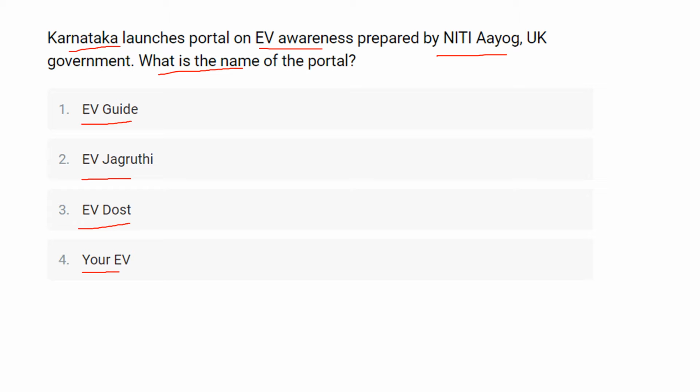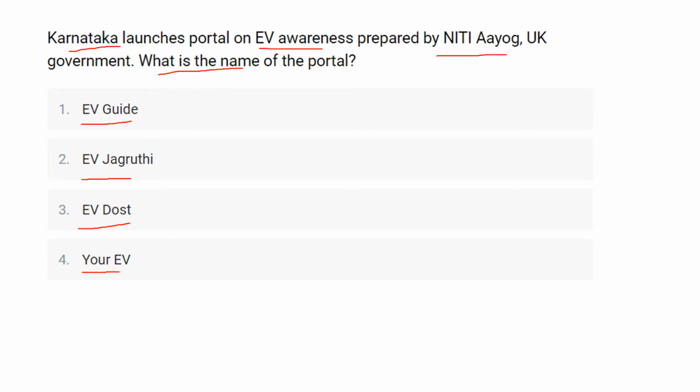The Karnataka Minister of Energy, Kannada and Culture Sunil Kumar, along with the British High Commissioner to India Alex, launched the electric vehicle awareness portal called EV Jagruti. The portal is the result of a joint initiative by NITI Aayog, the Karnataka government and the government of the United Kingdom, that is UK. This portal will influence various stakeholders, including millions of state users, to adopt electric vehicles, drawing more investment into the state electric mobility sector, as per the official.